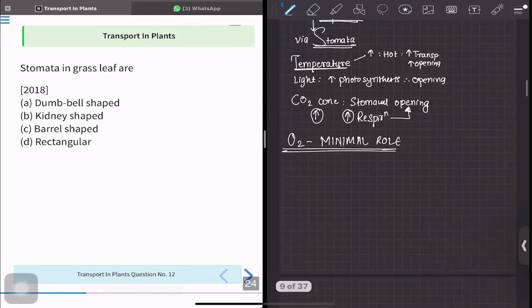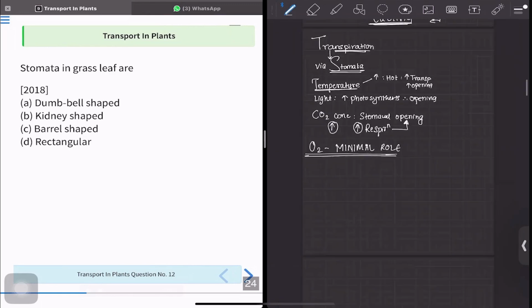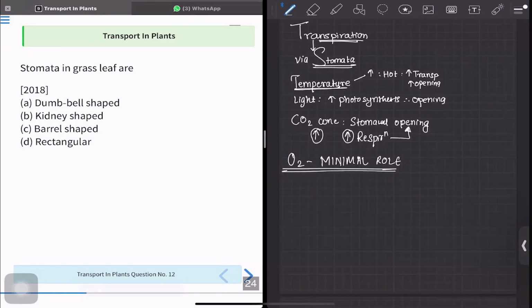That is question number 12. The stomata in grass leaves are. All right. Again, as I've told you earlier, the examiner is trying to give you a direct hint of grass. I have told you whenever you hear the term grass, one thing should come to your mind, that is, it is monocot.